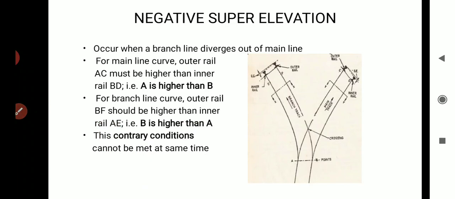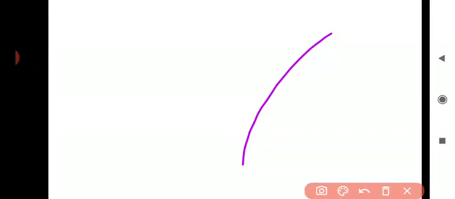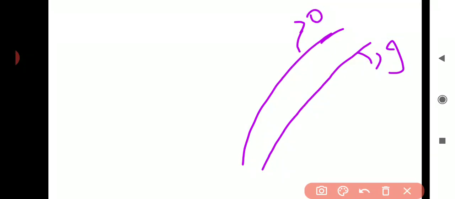Next, we come to negative super elevation. We will face negative super elevation when a branch line diverges from a main line. So this is a main line, and in this main line, this is the outer track and this is the inner track.